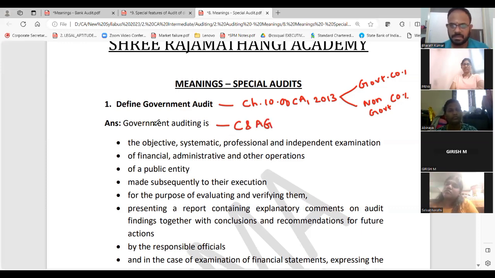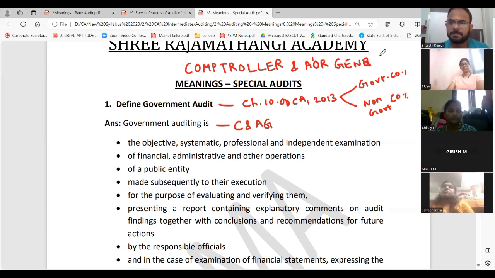Exactly the same thing they will say. Who is C&AG? I will write here: Comptroller. Yes, it is not controller, it is comptroller, and Auditor General. Auditor, you know the spelling. Auditor General of India. These people only do audit for government companies. So you don't go directly; there is already a person who is called C&AG.